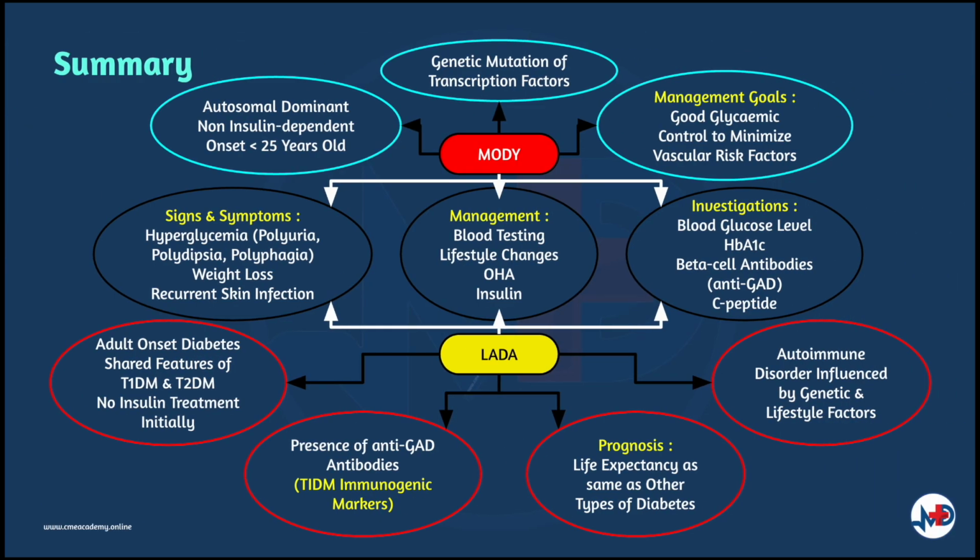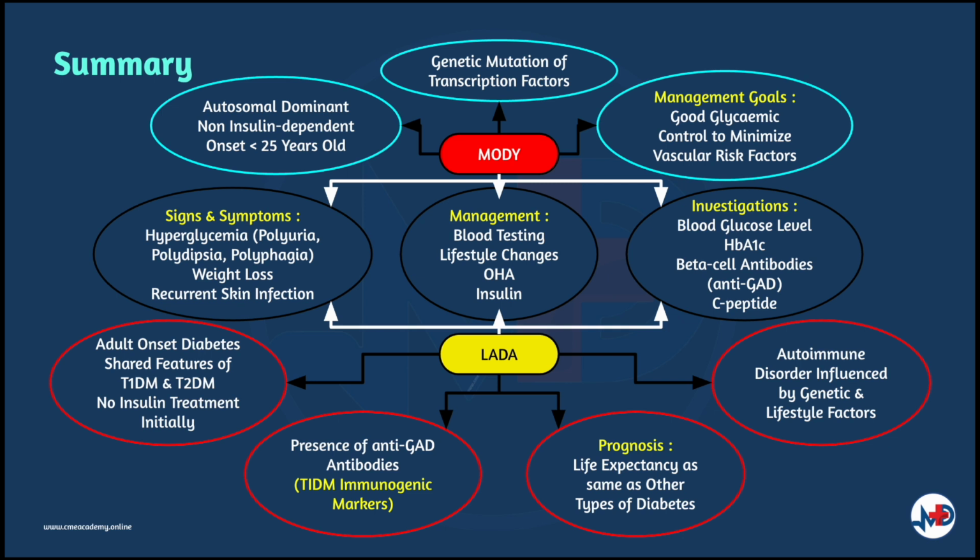Let's summarize what we have covered so far. So MODY is an autosomal dominant group of monogenic disorders characterized as a non-insulin dependent form of diabetes that classically presents before the age of 25 in adolescents or young adults, while LADA is an adult onset diabetes with shared features of type 1 and type 2 diabetes, not requiring initial insulin treatment, but has immunogenic markers associated with type 1 diabetes, primarily anti-GAD antibodies.